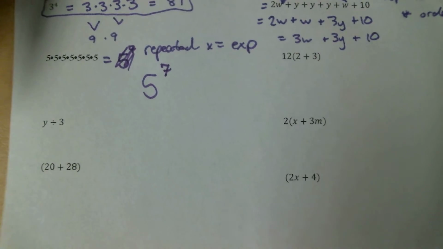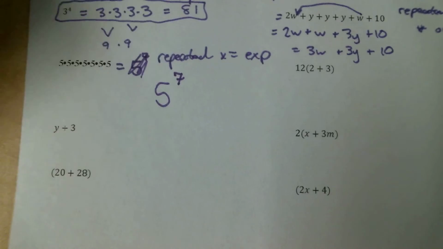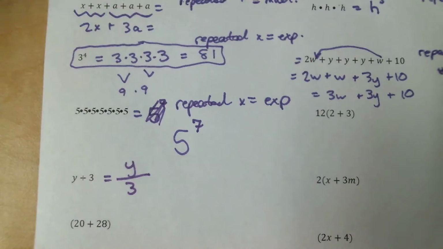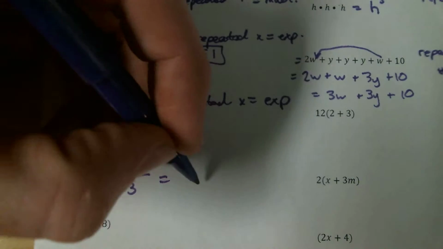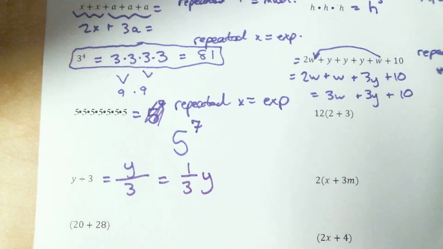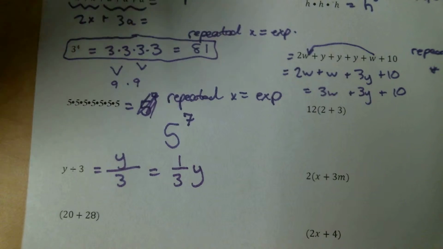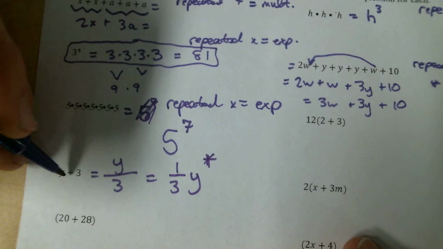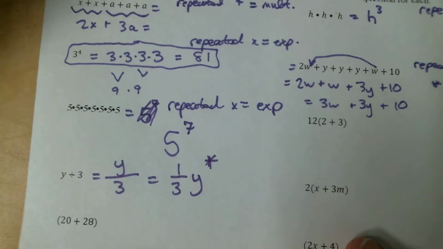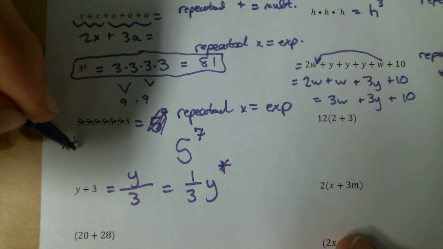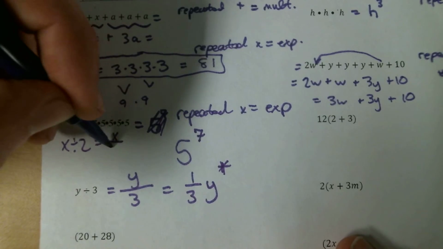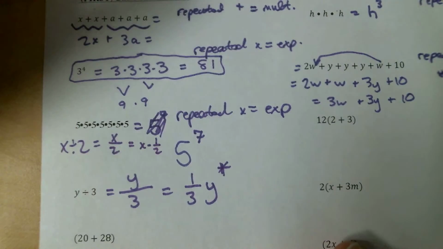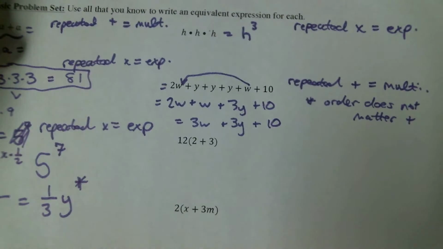All right, before I get into our distributive property stuff, let's look at this one weird one. y divided by 3, that's the same thing as y over 3. And remember, anytime you divide something by 3, you're technically also multiplying by 1/3. So we can also say that's 1/3 y. Maybe this is a bonus one you might not have thought of, but that's also true. Dividing by 3, the same thing as multiplying by 1/3. In the same way that if we had x divided by 2, that's the same thing as x times 1/2. The same idea.